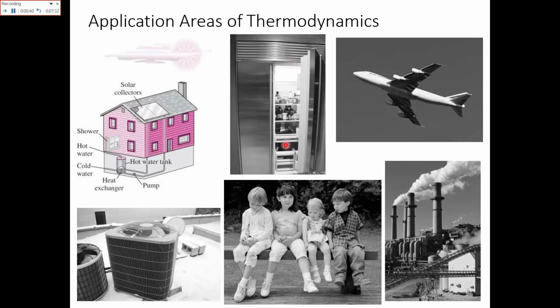Here you can see there is a refrigerator, again a common domestic appliance. Then we have the aeroplane. Aeroplanes use turbines. Basically turbojets are used to fly aeroplanes, and turbines are major examples of thermodynamics. Here are some cooling devices like fans and inducer fans. In our human body thermodynamics is also involved, in how we maintain the temperature of the body when the outside is cold or warm, and these are basically the industrial applications.